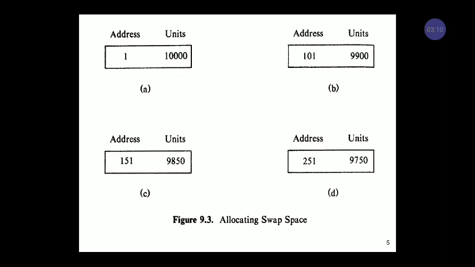After that we allocate 100 units or 100 resources, then the update is done in the map, and the address shows 101 and the units are 9900. Similarly, in diagram C, we again allocate 50 units, and then in the last step we allocate 100 units for the resources, and after the allocation of every resource, the address gets updated here.